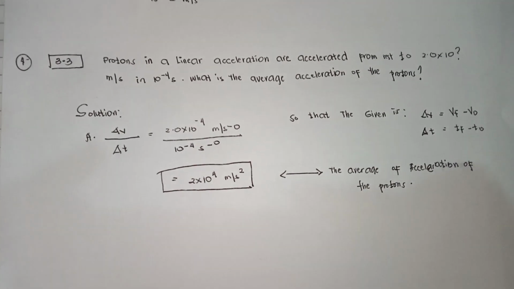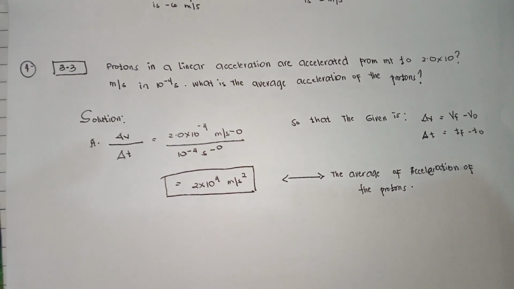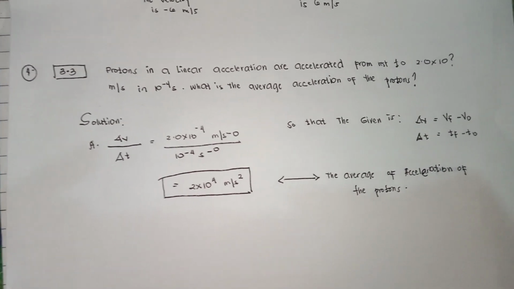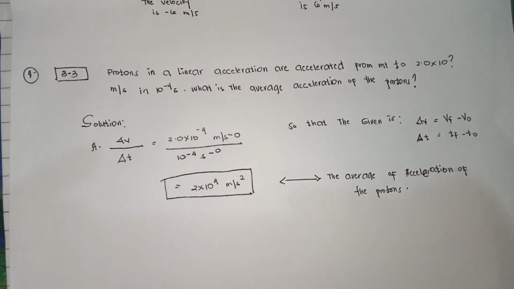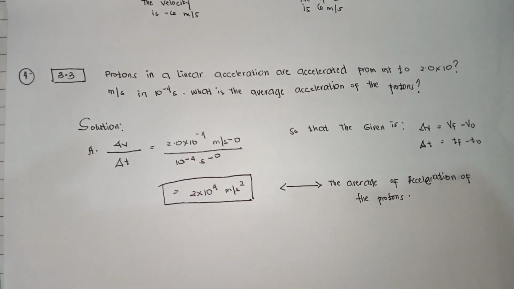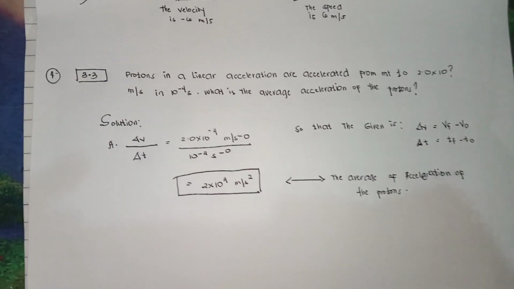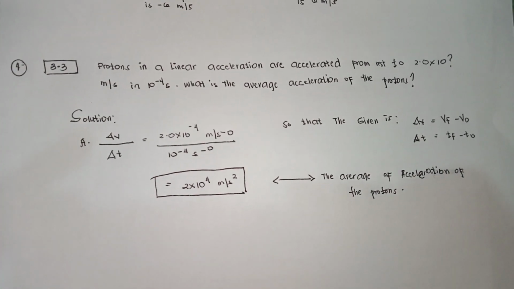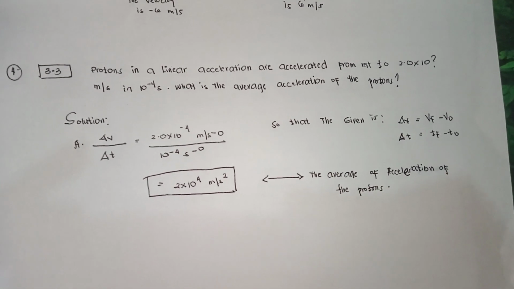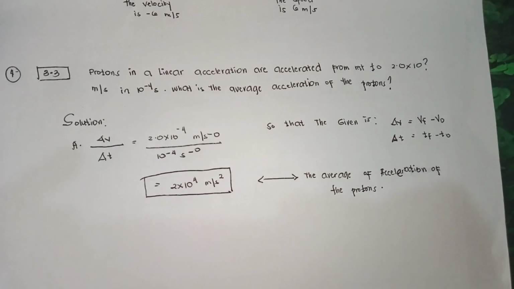For the last question, 3.3. The protons in a linear accelerator are accelerated from rest to 2.0 times 10 to the power of 7 meters per second in 10 to the power of negative 4 seconds. What is the average acceleration of the protons? So the solution is: acceleration equals change in velocity over change in time, equals 2.0 times 10 to the power of 7 meters per second minus 0, over 10 to the power of negative 4 seconds.